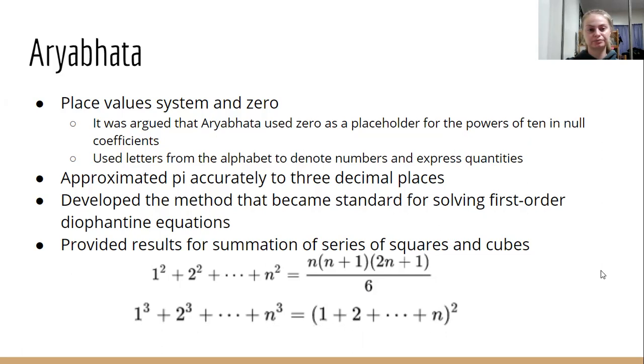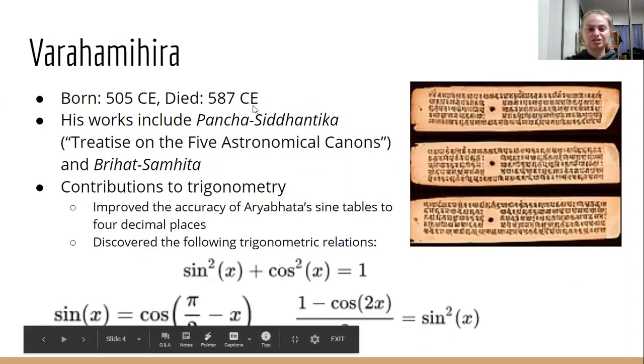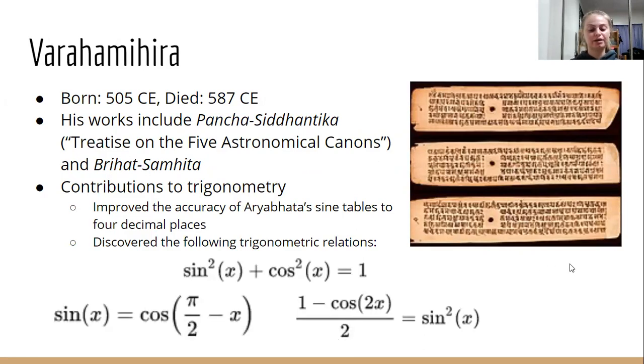Moving on, we're going to talk about Varahamihira, who was born in 505 and died in 587. He has 2 main works. I'm not even going to try to pronounce those, but you can look at those names there. The very first one, the Pancha, again, not going to try to pronounce that, was a treatise on mathematical astronomy, and it summarizes 5 earlier astronomical treatises by 5 other authors.